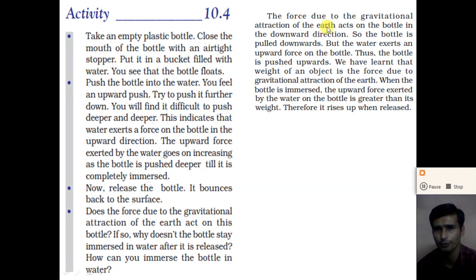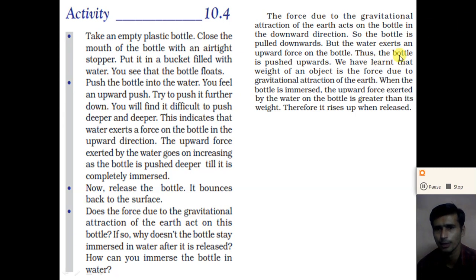The force due to the gravitational attraction of the earth acts on the bottle in the downward direction, so the bottle is pulled downward, but the water exerts an upward force on the bottle.